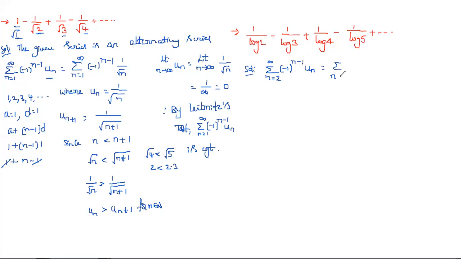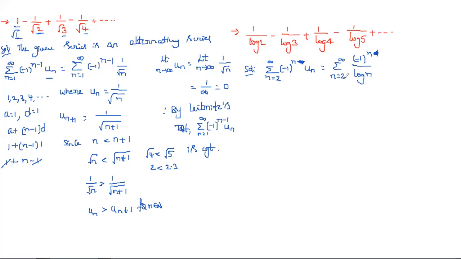So simply we write summation of 1 by log n, and of course here it is having minus 1 whole power n. We never get n minus 1.